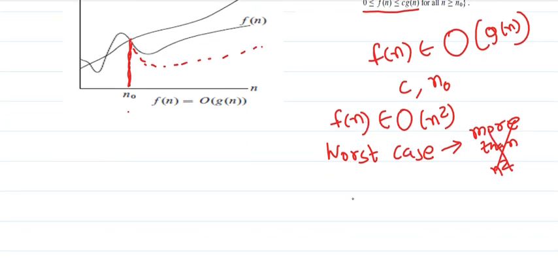One more interesting thing with respect to this notation is that this result is applicable to all inputs.